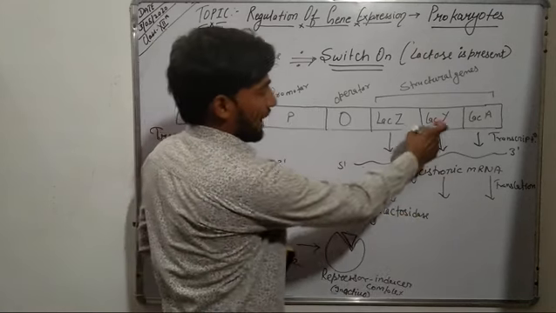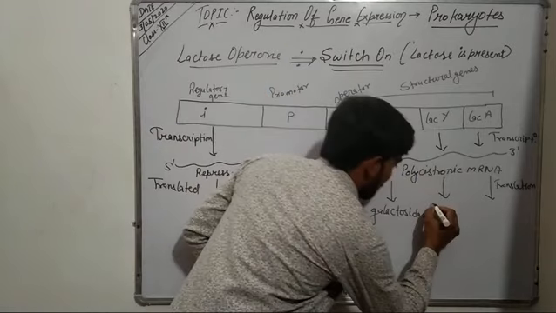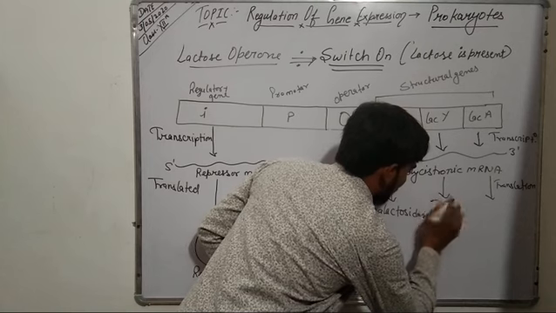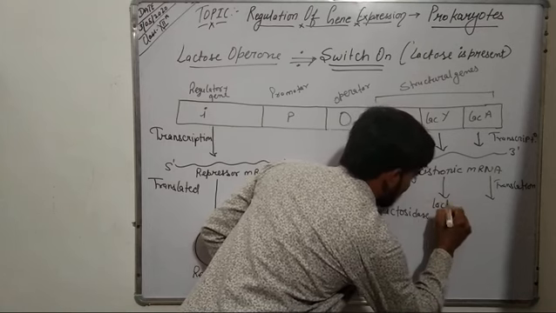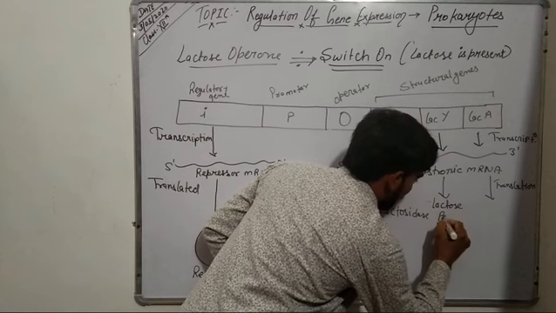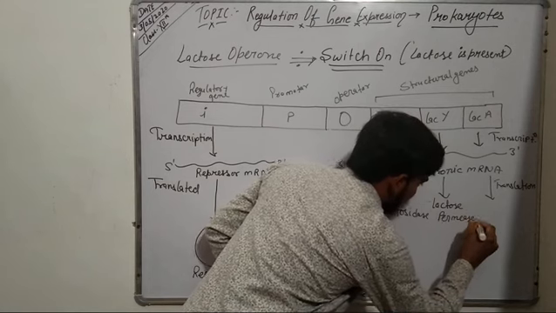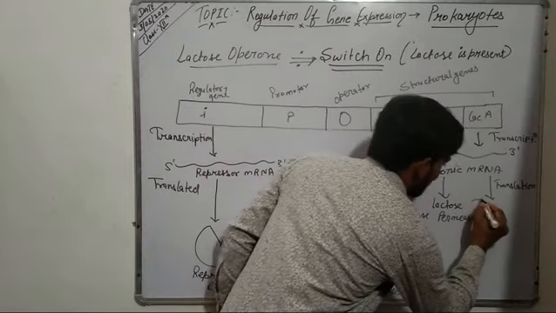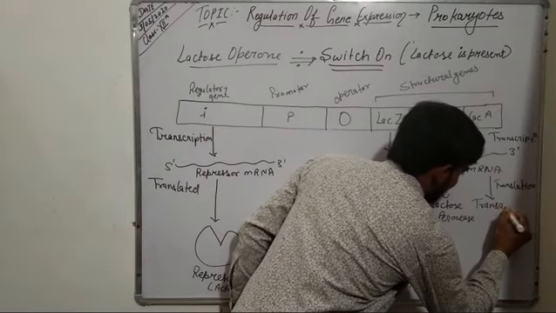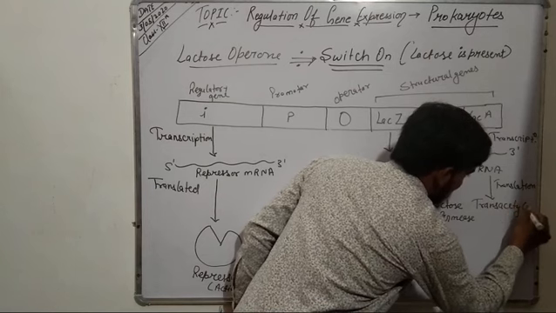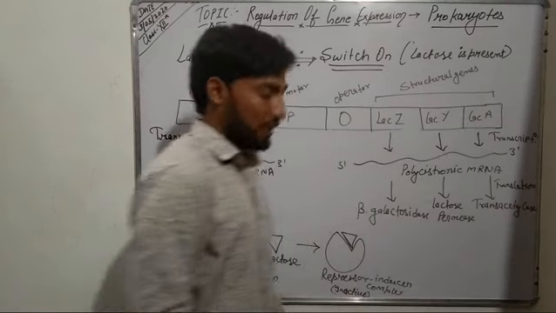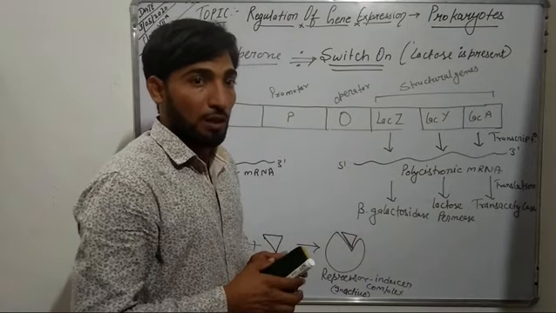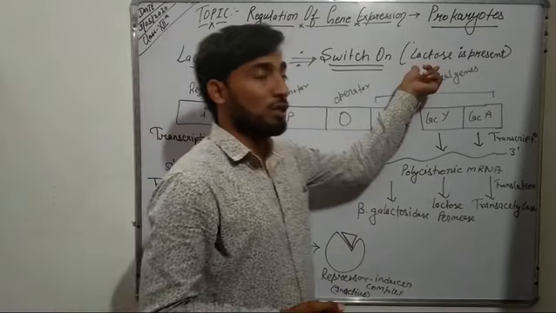Second, the lac Y gene codes for the lactose permease enzyme. And the lac A gene codes for the trans-acetylase enzyme. And all these 3 enzymes perform important functions during the metabolism of lactose.